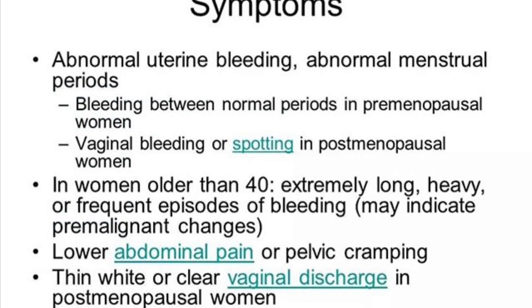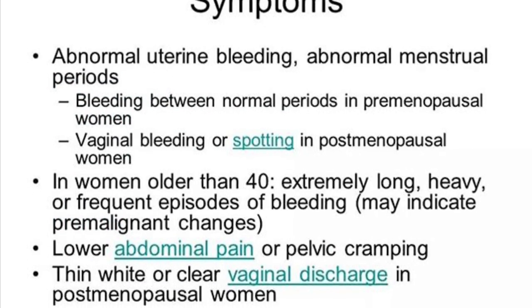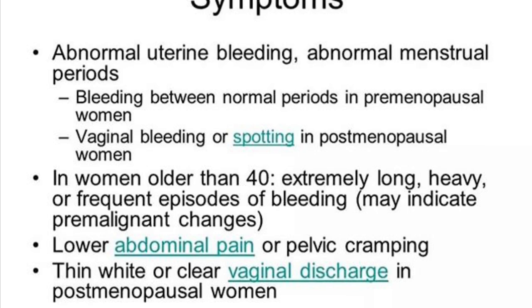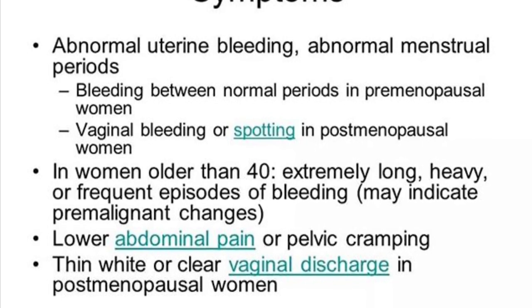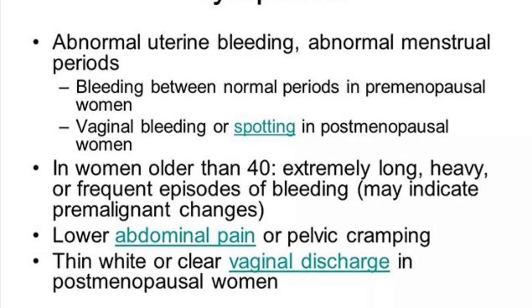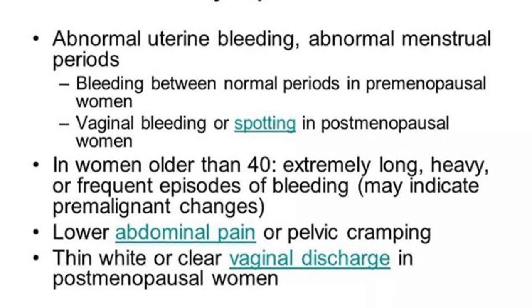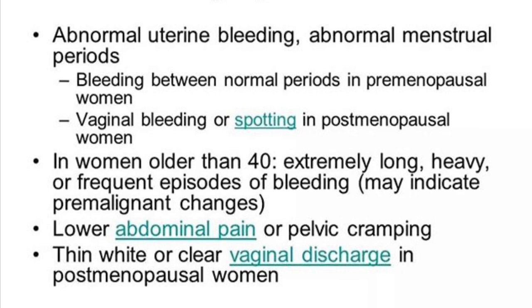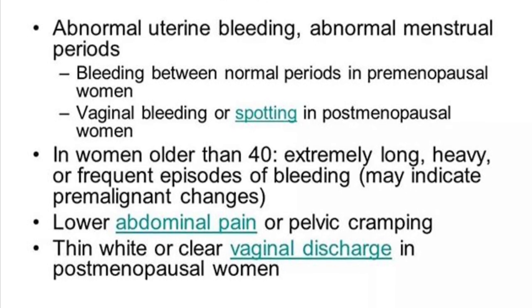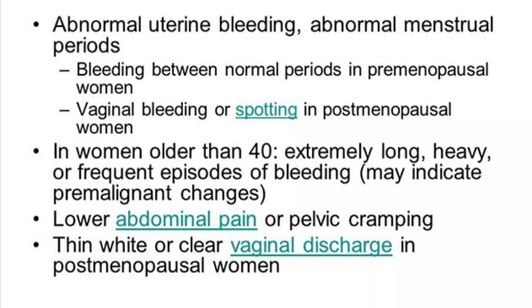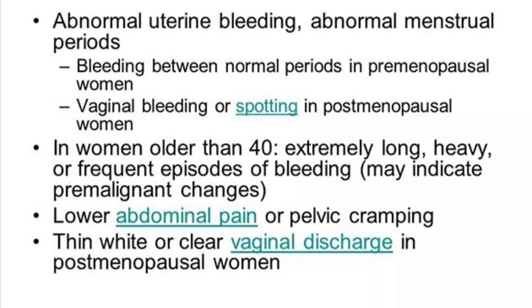When we talk about symptoms, number 1 on the list is disorders of menstrual bleeding. That entails bleeding between normal periods in premenopausal women and vaginal bleeding or spotting in postmenopausal women. In addition, in women older than 40 years, extremely long, heavy, and frequent episodes of bleeding may indicate premalignant changes.